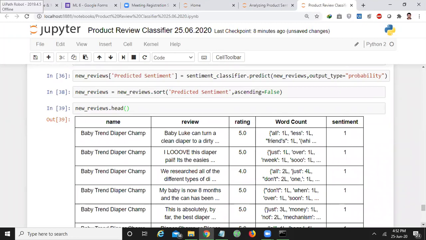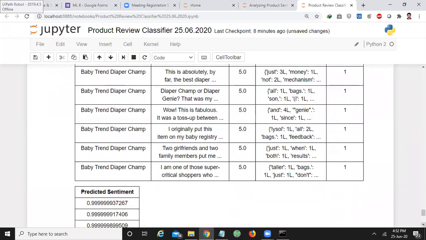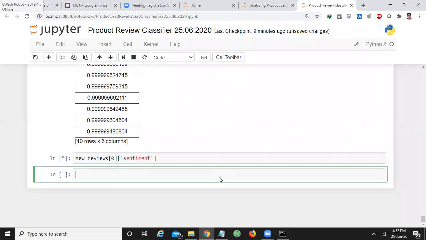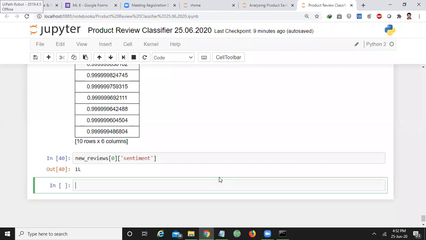For example, if you want to print the first review sentiment, new underscore reviews of 0 of sentiment, what is it? It is 1. For the first review, the sentiment is 1. That means it is positively rated.